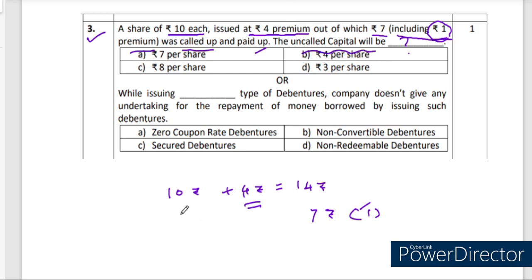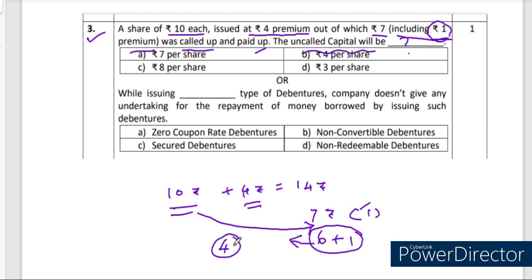Uncalled capital from the face value, par value, nominal value. How much called actually by the company? Not 7 rupees, 6 rupees. 6 plus 1 premium money is 1 rupee there. So totally 7 rupees it is. So out of 10 rupees, 6 rupees only called up. So remaining uncalled is 4 rupees. So here what is the question? The uncalled capital will be 4 per share. 4 per share is the answer.